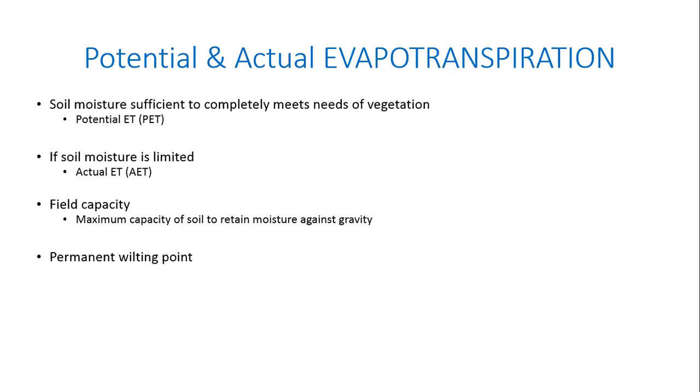Now the other important parameter that we will be looking at is what is called permanent wilting point. Permanent wilting point, sometimes it's also called just wilting point. Wilting point is basically that moisture content of the soil below which the soil is not able to sustain the plants.